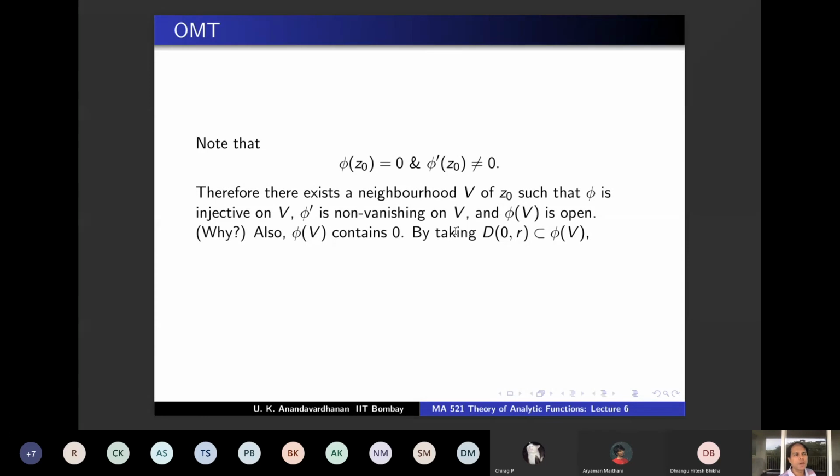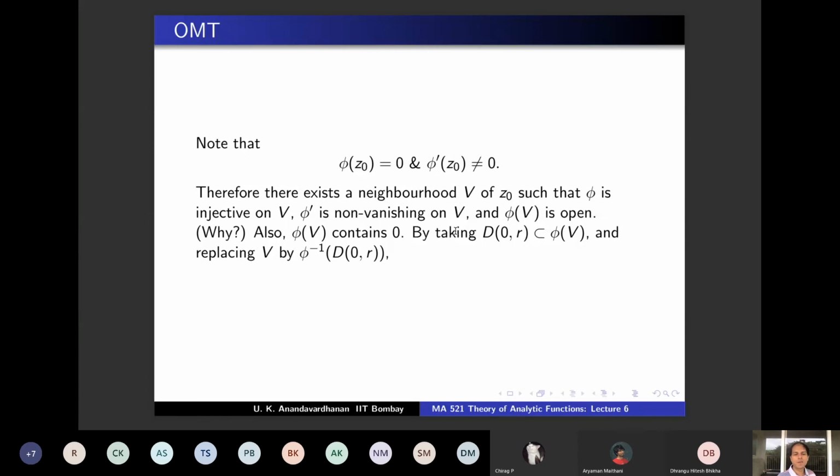Because phi of V is open, and 0 belongs to phi of V, there is a small neighborhood of 0 which is contained in phi of V. So there is an R such that D(0,R) is contained in phi of V, and replace this V by phi inverse of D(0,R). Phi inverse of D(0,R) will be open because phi is continuous, and this will be a subset of V. So you replace the V that you have constructed with the subset of V, so that all the properties are true.